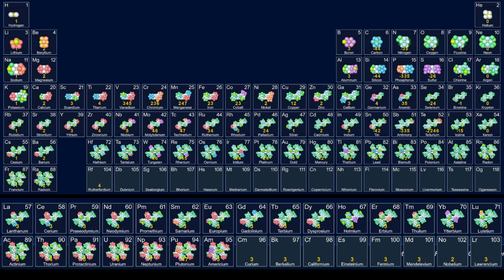The shape of the nucleus and the fact that we see similar shapes within the groups is the reason why they have similar properties. If you wish to explore these patterns in more detail, you can explore the SAM periodic table as well as the atomic builder at the etherealmatters.org website. I will put the link down in the description.